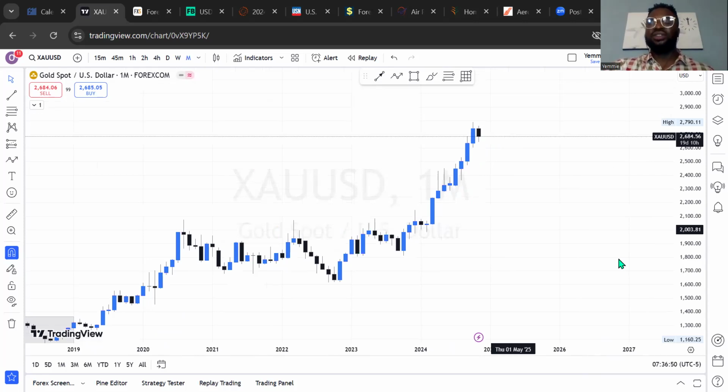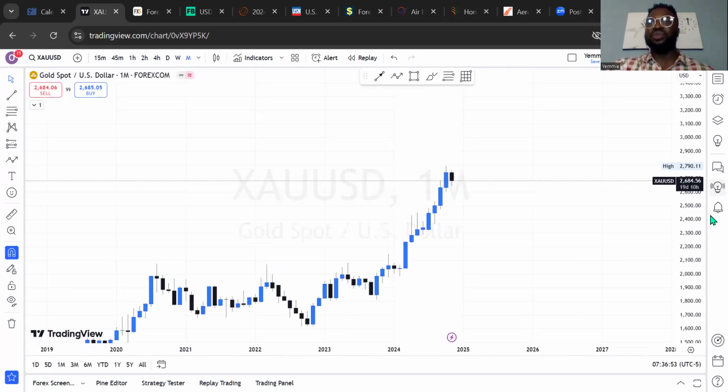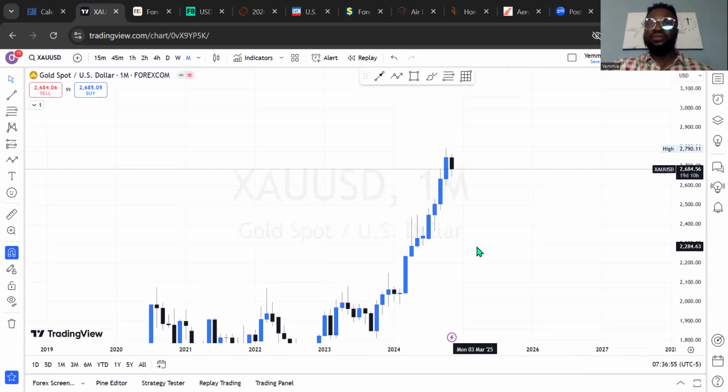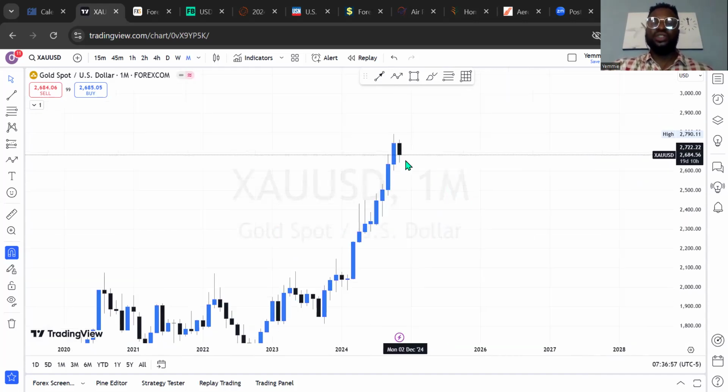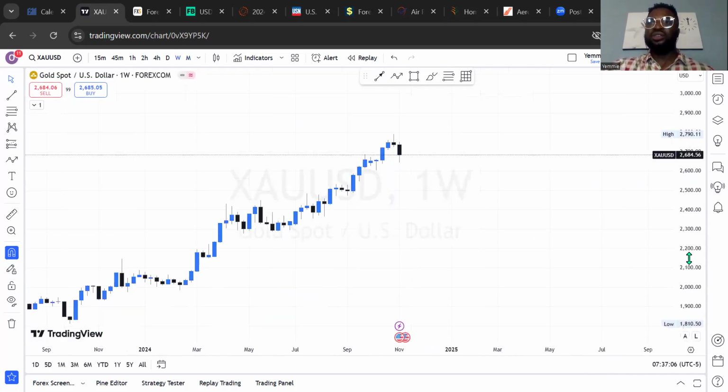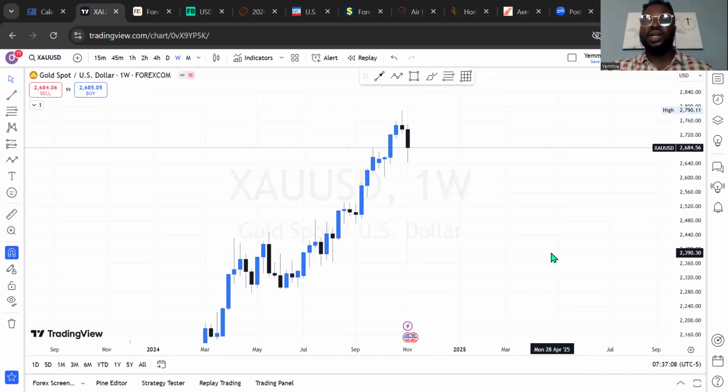Ideally, this is still a very solid bullish trend in the market. However, we've seen a bearish momentum for this month, and this is looking very good right now. More like the sell will continue. But let's see on the weekly time frame how sure, or how heavy, the probability is of still seeing more sell opportunity on gold US dollar.